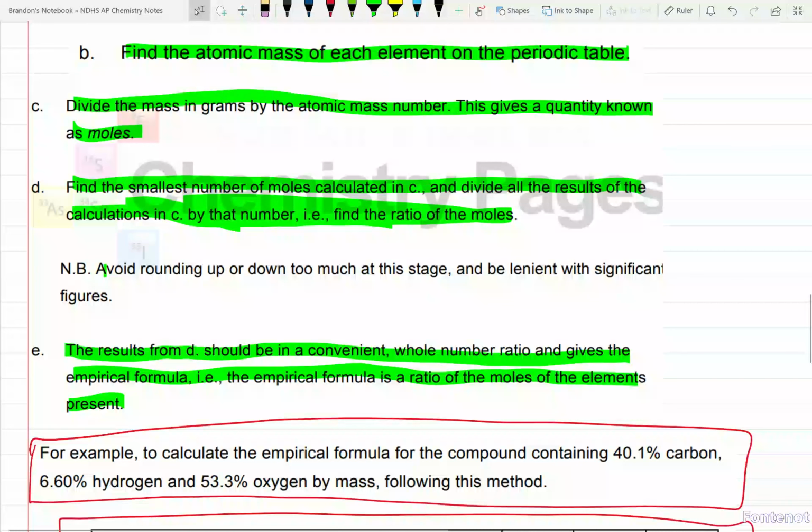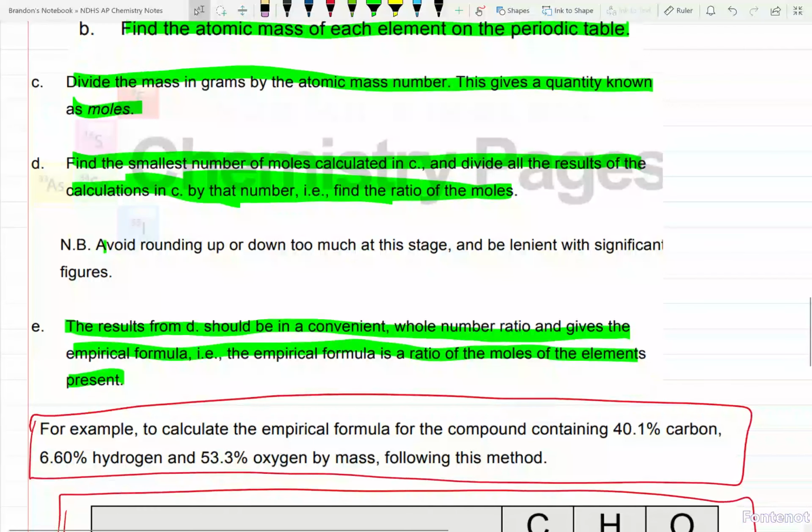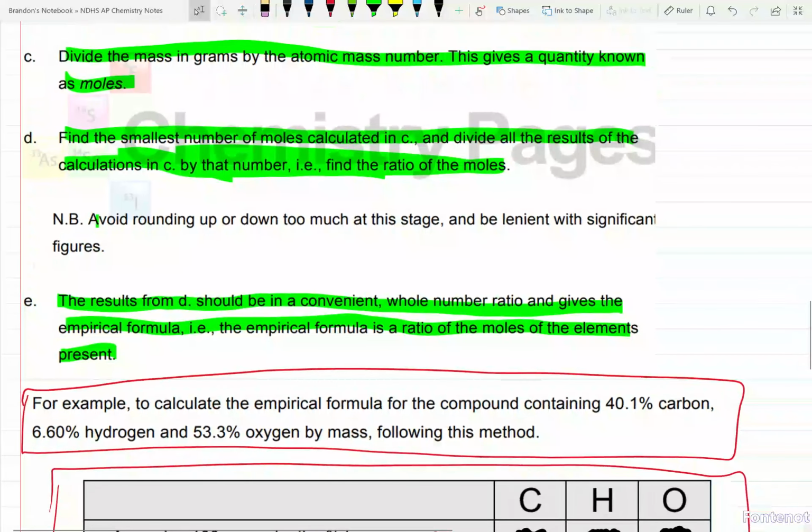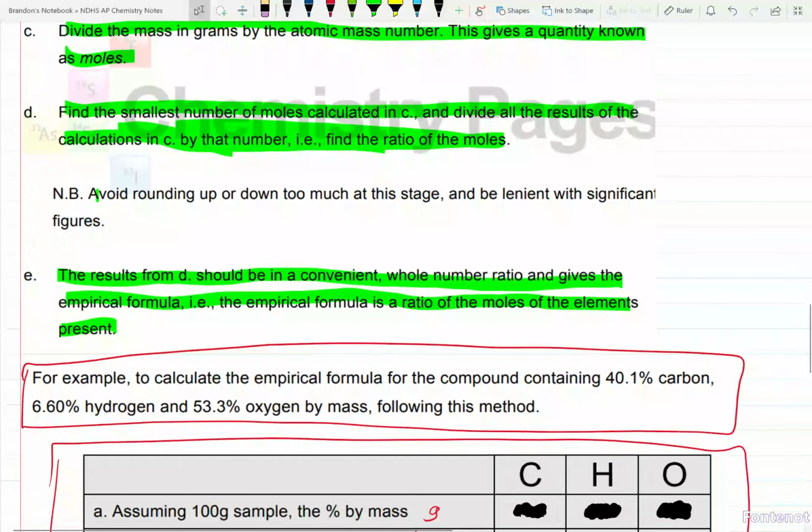And then moving on down here to letter E, the result from D should be in a convenient whole number ratio and gives the empirical formula as a whole number ratio. That doesn't always happen, so we're going to come across some examples of that in just a minute.